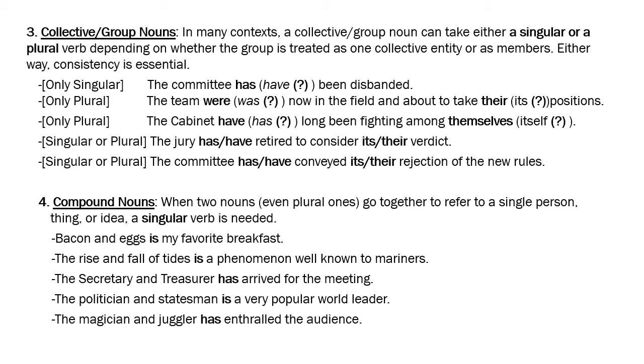So this is something you have to keep in mind: does it mean one person or two persons? The magician and the juggler, then you're meaning two people. Then you'll say "have enthralled". So this is something you must keep in mind when you are dealing with compound nouns, to see whether it's a true compound noun or they are actually two people you are referring to.